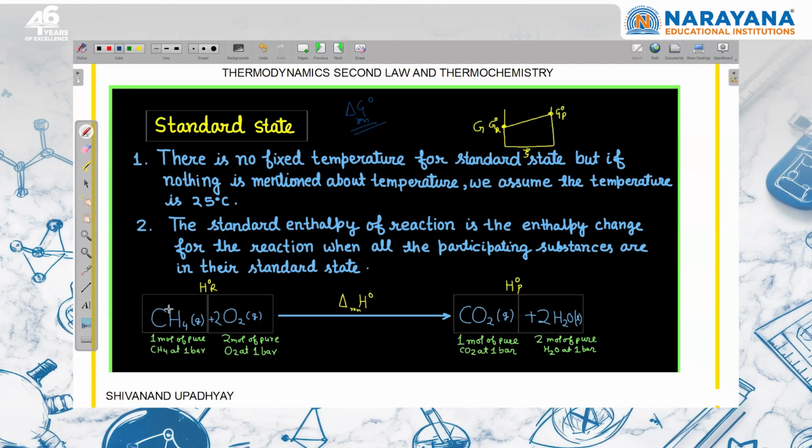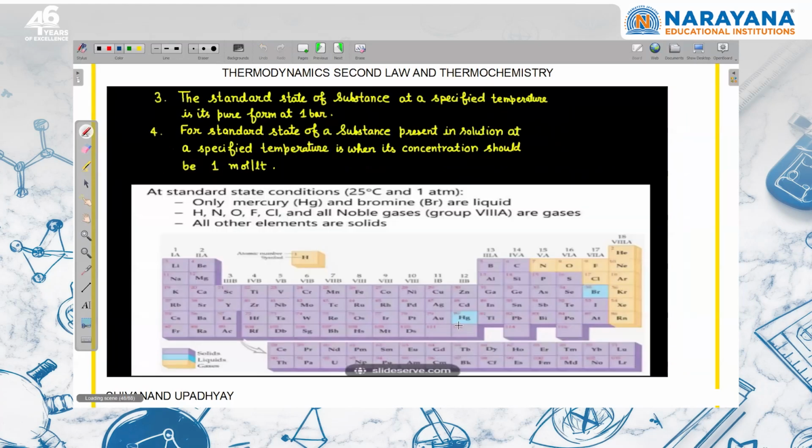Then I will say that whatever the enthalpy is, it is the enthalpy of 1 mole of CH4, the standard molar enthalpy of CH4. Then here 2 moles of oxygen are there and the pressure of this pure oxygen is 1 bar. So here we'll say that the enthalpy of total oxygen is 2 times the molar standard enthalpy of the oxygen molecule. And finally, when we are defining naught, it means that the substance should be present at 1 bar and the substance should be pure, right? We have already discussed this in delta G naught. Now you can understand the meaning of delta H naught of the reaction.